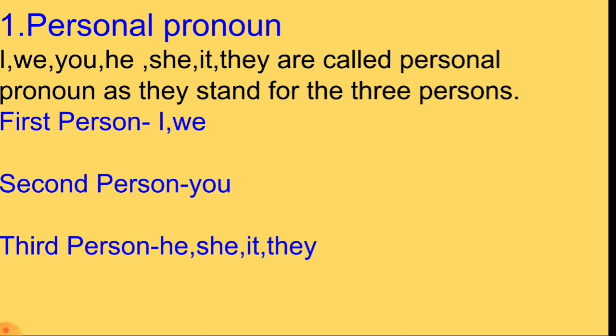Okay, so we can say that while taking the examples of this personal pronoun, I am giving you the sentence formation. I am young, we are young, you are young, they are young, he is young, she is young, it is young. So all these I, we, you, he, she, it, they are personal pronouns.